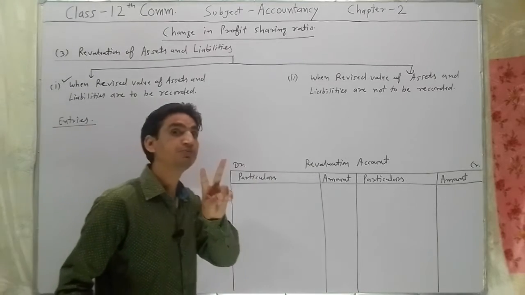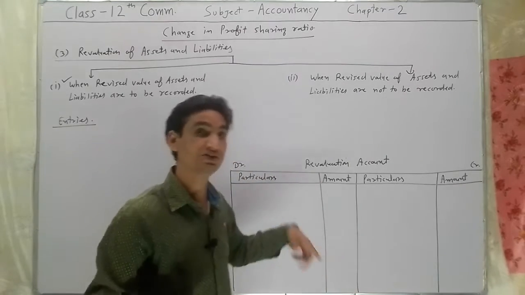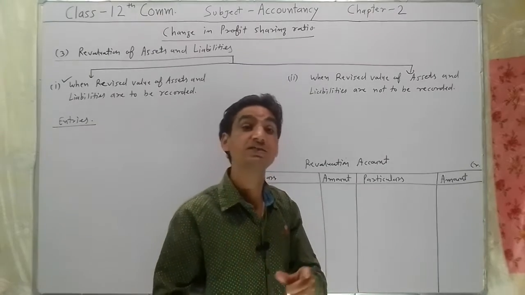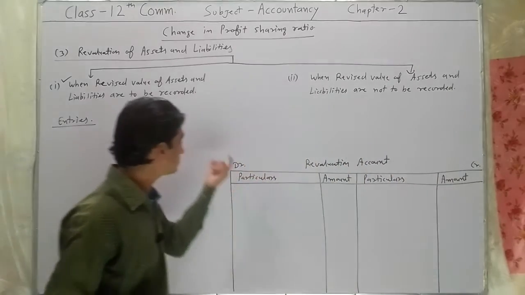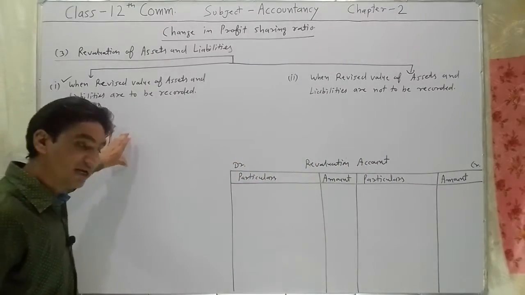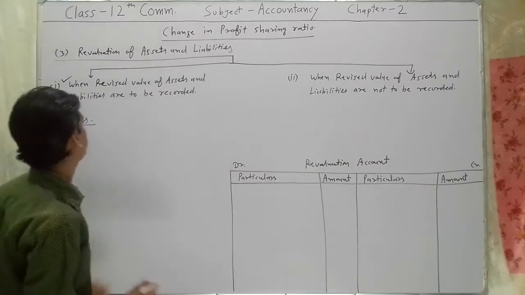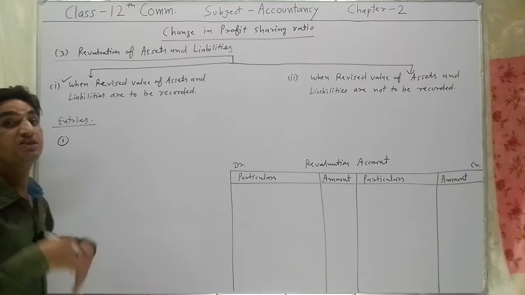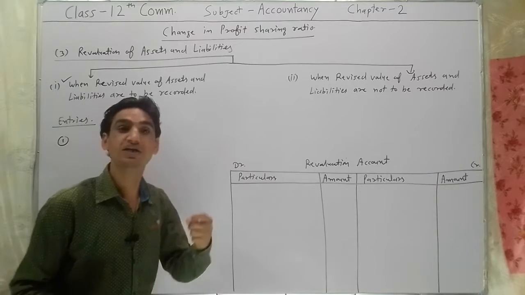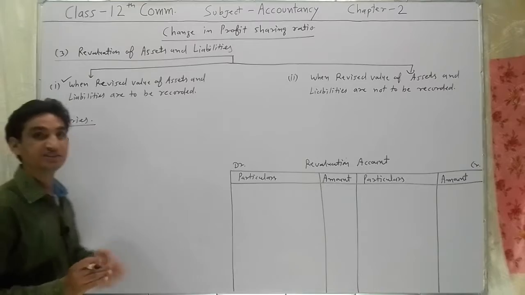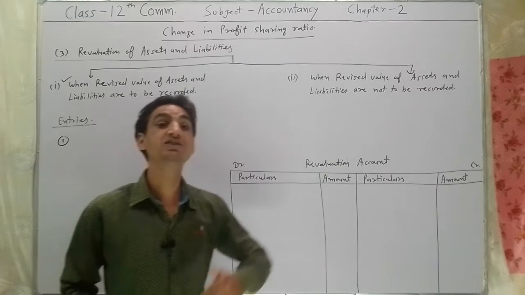In exams, two types of questions are asked: preparing the revaluation account, and second, passing necessary journal entries related to revaluation. So I'm telling you both concepts here, journal entries as well as preparation of revaluation account. So first, what entries are we required to pass when assets and liabilities are to be revalued? In such condition, assets may be increased or may be decreased. If assets value increased,